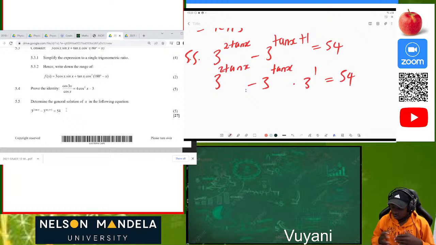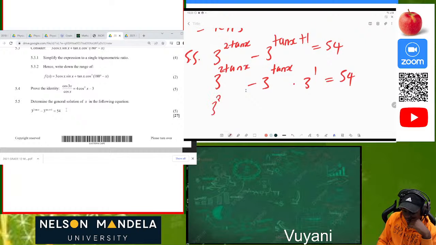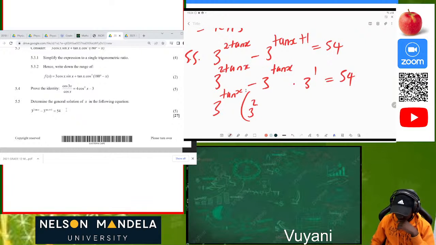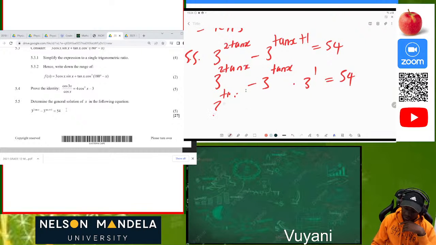I want to give you two options in which you can solve this. 3 to the power 2 tan x is the same as 3 to the power tan x, squared. If we take 3 to the tan x as a common factor, we'll be left with 3 to the 2. Let me see. Okay, let's solve it in this other way then.